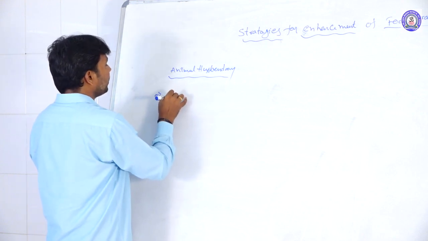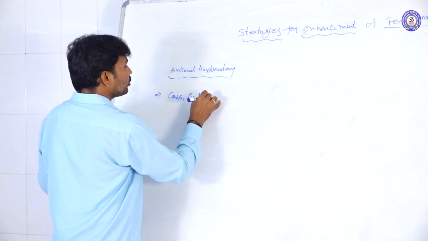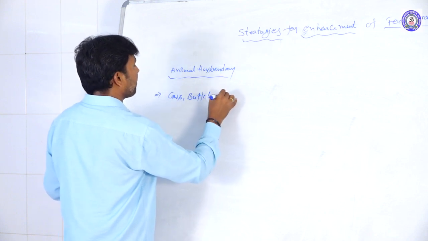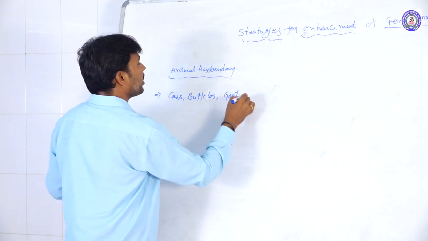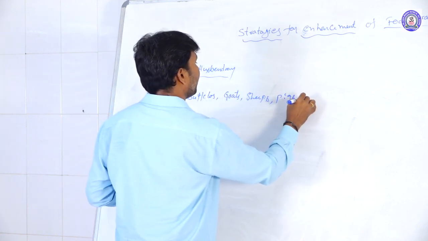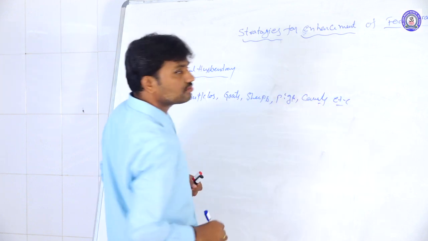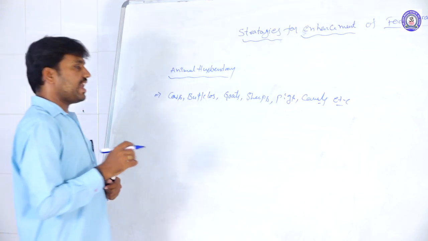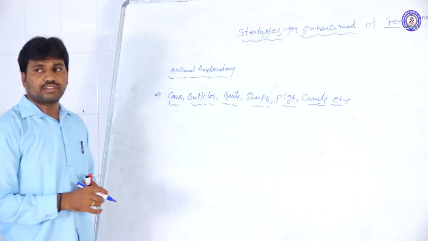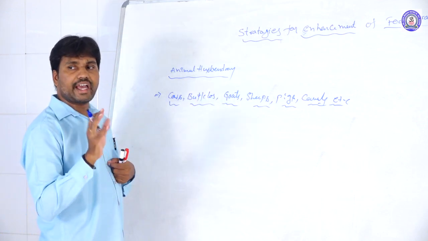Generally, we rear cows, buffaloes, goats, sheep, pigs, camels, etc. These are the different types of animals we rear in animal husbandry, in different regions of the world.